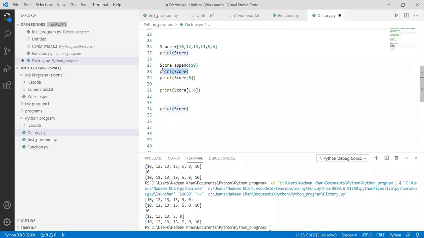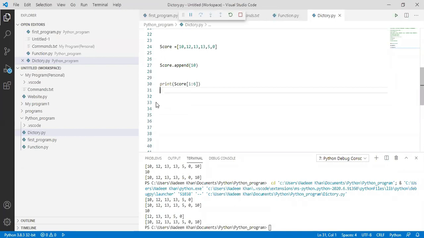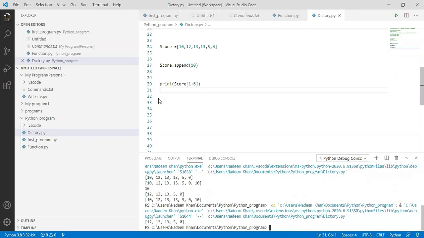There are so many print commands, so it's getting confusing. Okay, so what is the output? 12, 13, 13, 5, and 0.